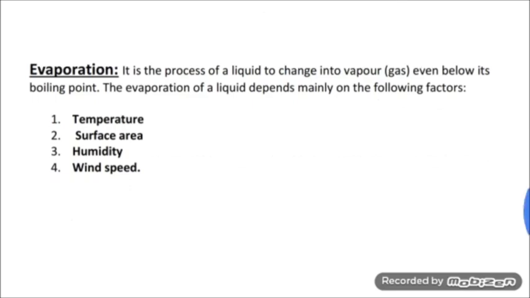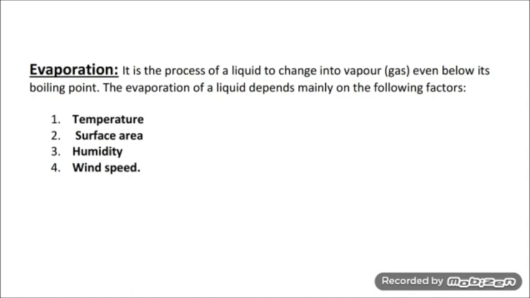We have another topic left, evaporation. When a liquid is left exposed to air, its volume decreases gradually. Why? This is because of evaporation. In this process, some of the liquid at the surface turns into vapors or gas and mixes with the air. So, evaporation is the process of a liquid changing into vapor even below its boiling point. Evaporation of a liquid takes place at room temperature also.